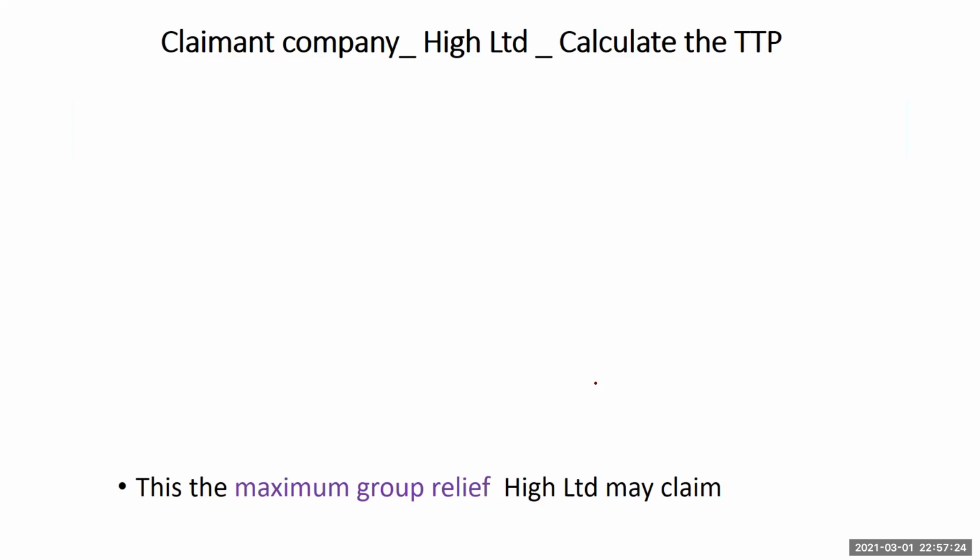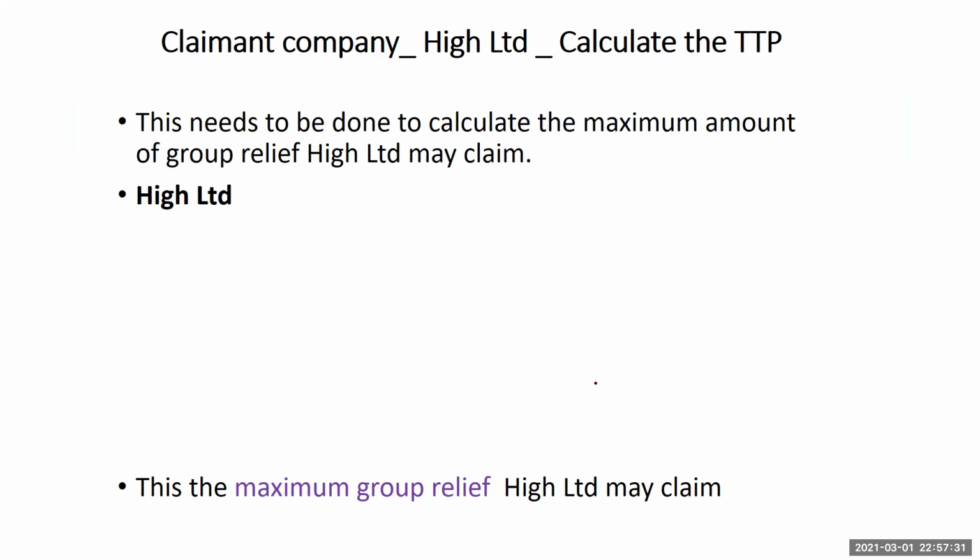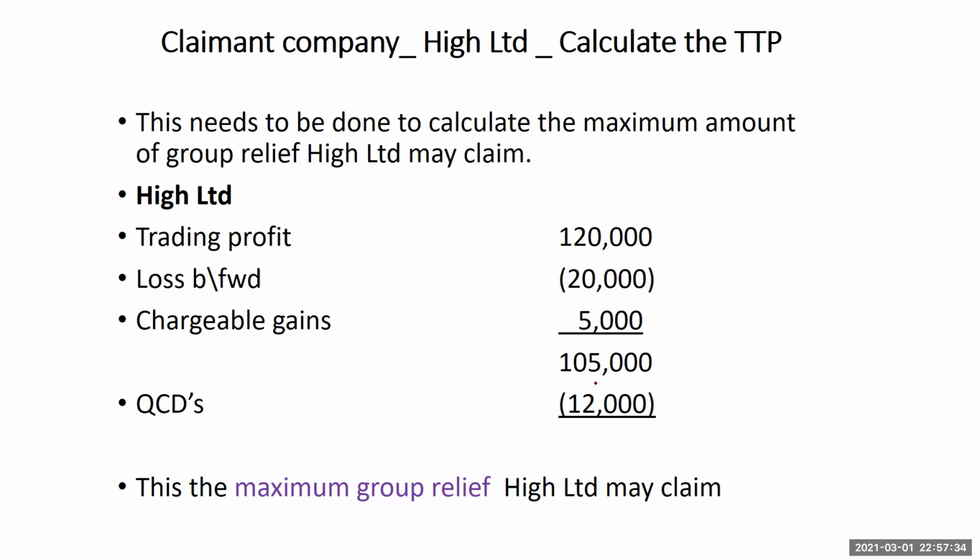Now, the maximum amount that High can claim, what is it? Let's take a typical calculation and see what we get. High Limited's profit was 120,000. There was a loss brought forward, so let's offset it: subtract the 20,000 from the 120,000 and we get 100,000. Add the chargeable gain of 5,000 and we get 105,000. Now the QCDs paid, let's subtract them, and we get a total of 93,000.